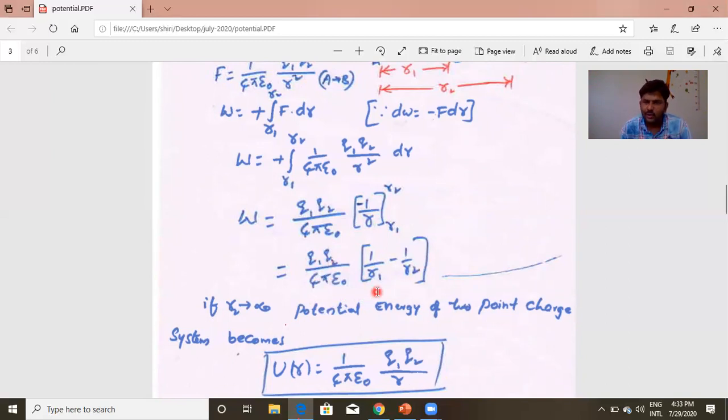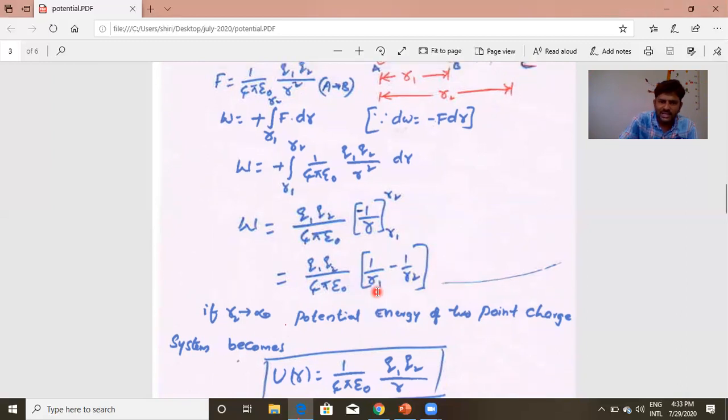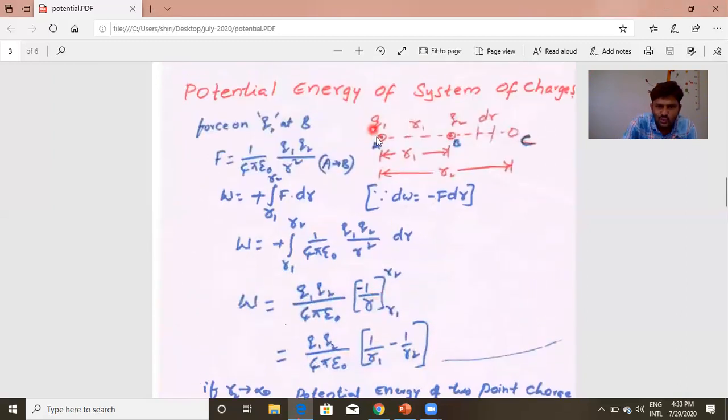That is the potential energy of these two charges. You imagine the energy of this system. I am moving this point B to infinity, because if we want to remove this charge beyond the scope of Q1, that is infinite.